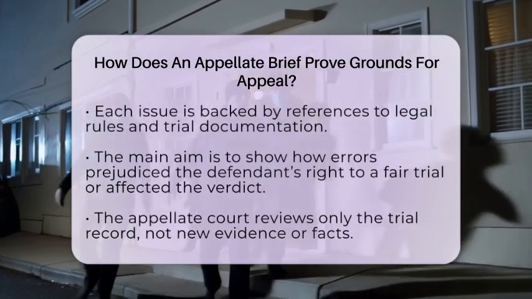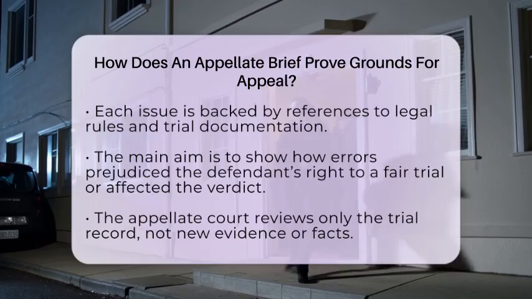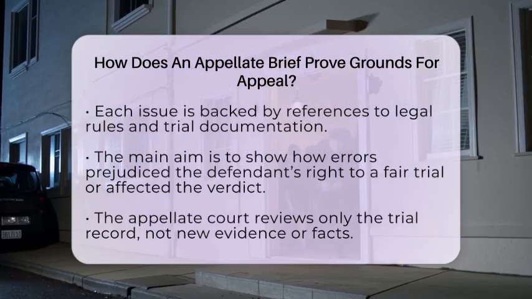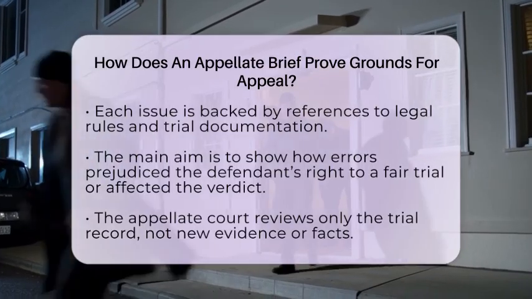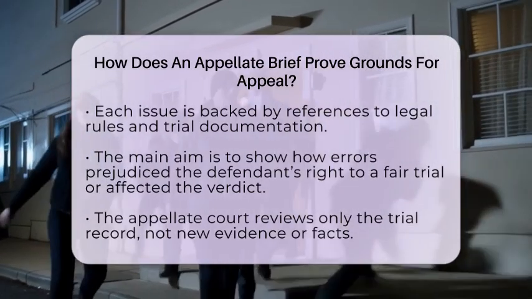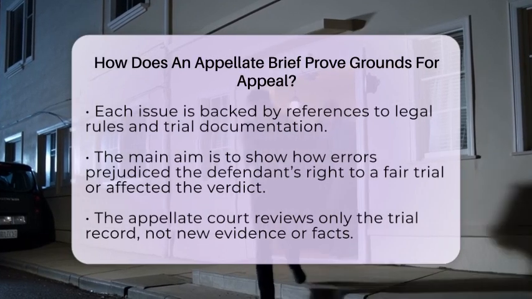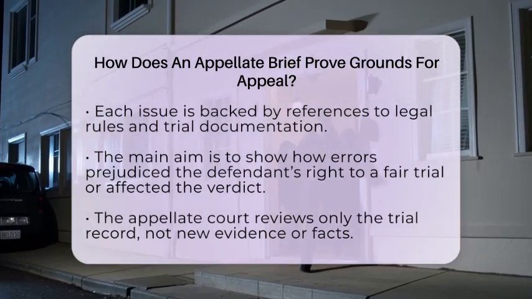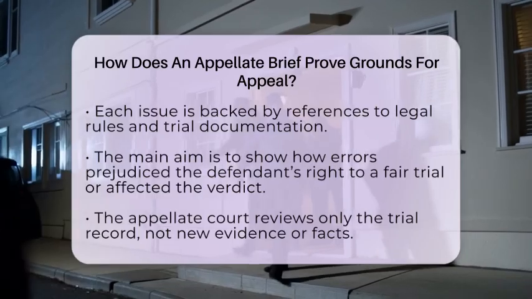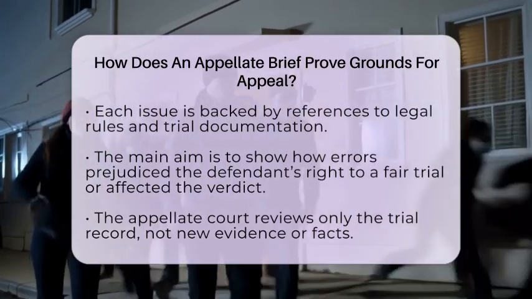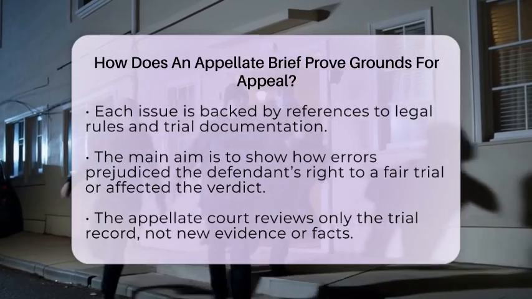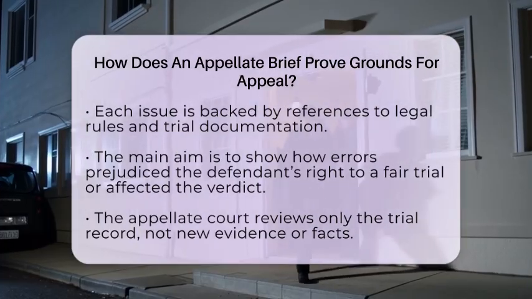The main goal of the brief is to argue that the error was serious enough to change the outcome. For example, if the prosecution hid evidence that could have helped the defendant, the brief explains how this mistake prejudiced the defendant's right to a fair trial. Or if the judge made a legal error in instructing the jury, the brief shows how this could have influenced the verdict. It's important to remember that the appellate court does not look at new evidence or rejudge the facts.